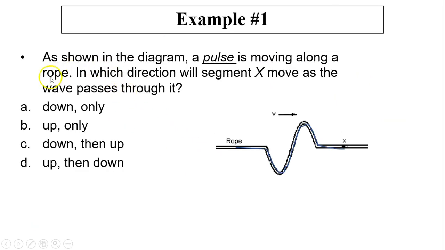Let's do some practice. As shown in the diagram, a pulse moves along the rope. In which direction will segment X move as the wave passes through it? Since the wave is moving to the right, let's do it slowly and pay attention to that point.